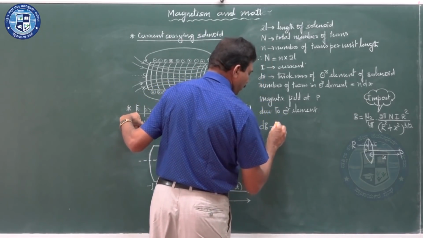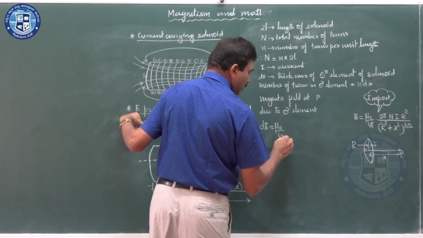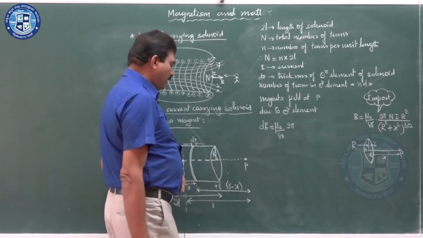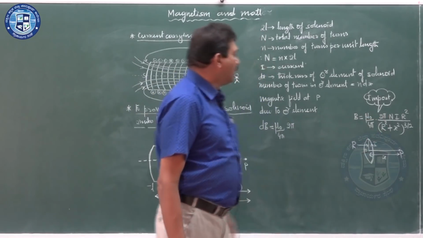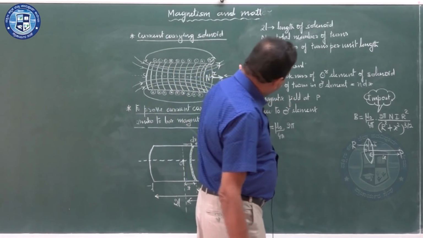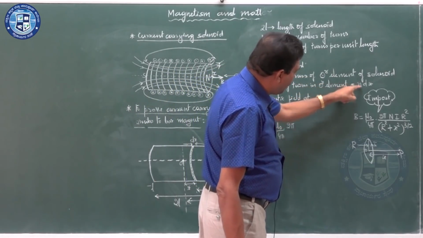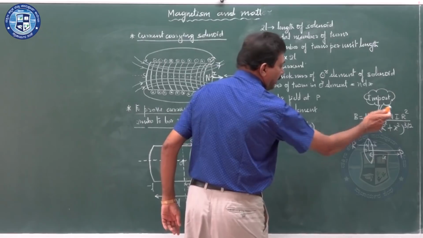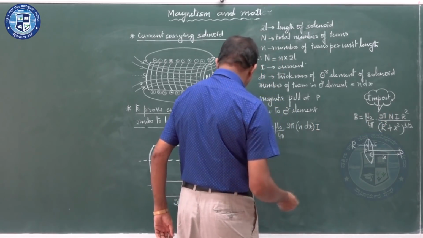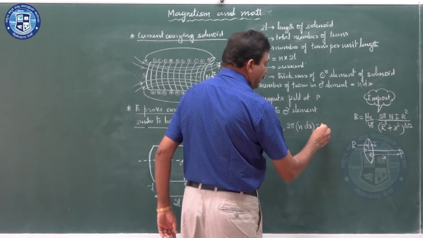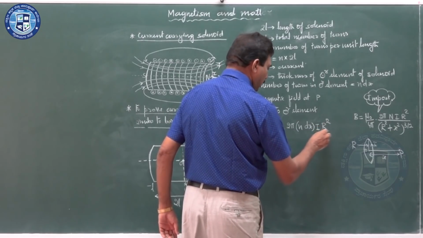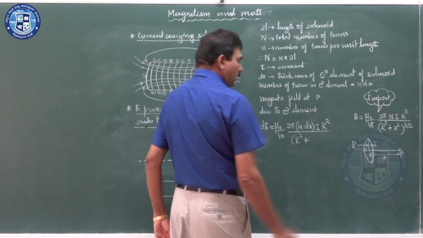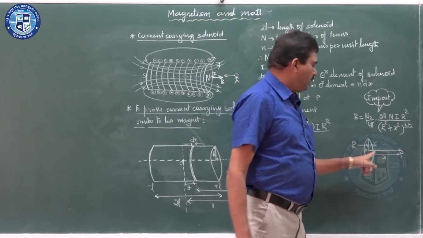it is mu naught by 4 pi, next 2 pi, no change. Capital N represents the number of turns. Here, on this dx, the number of turns in this circular element is n dx. Current flowing is I, then the radius is r, so it is r square divided by r square plus x square, where x is the distance of the point from the center.